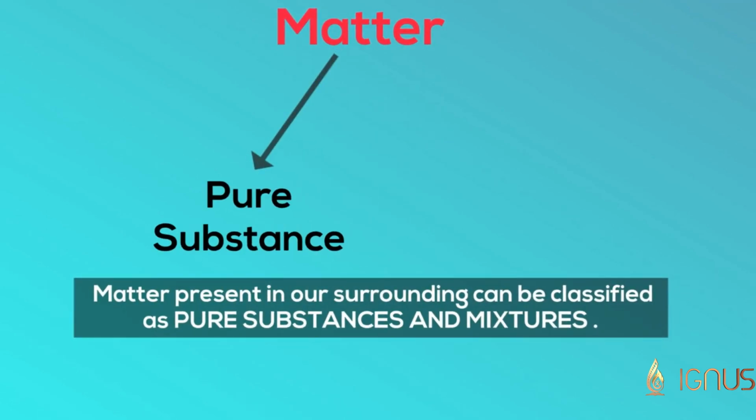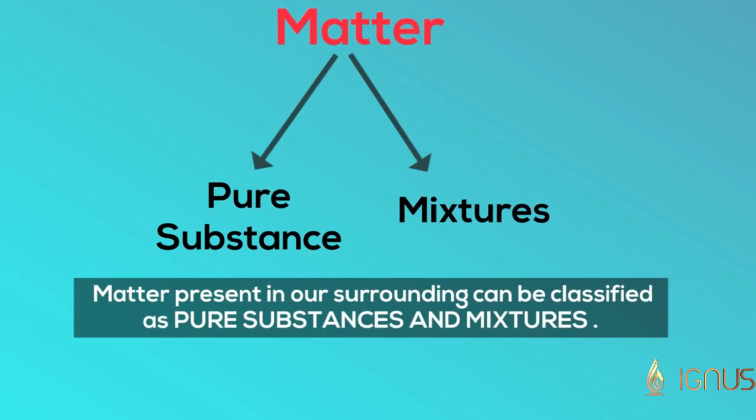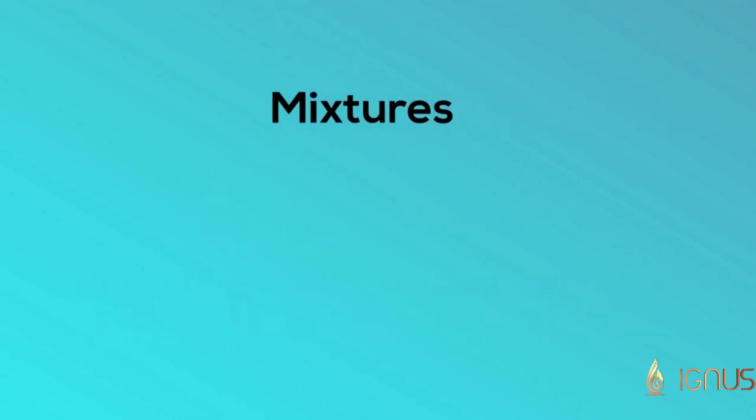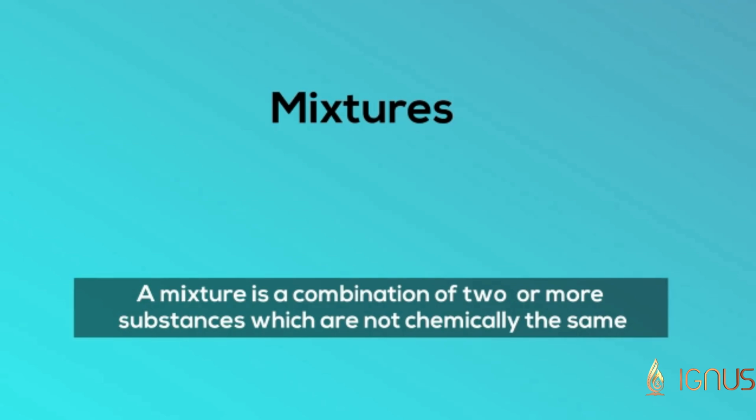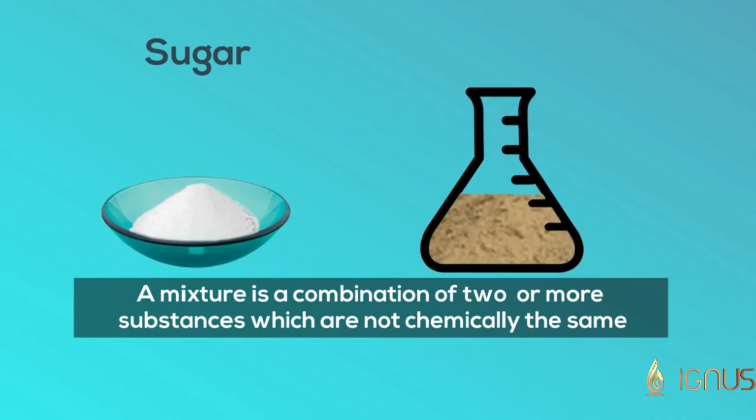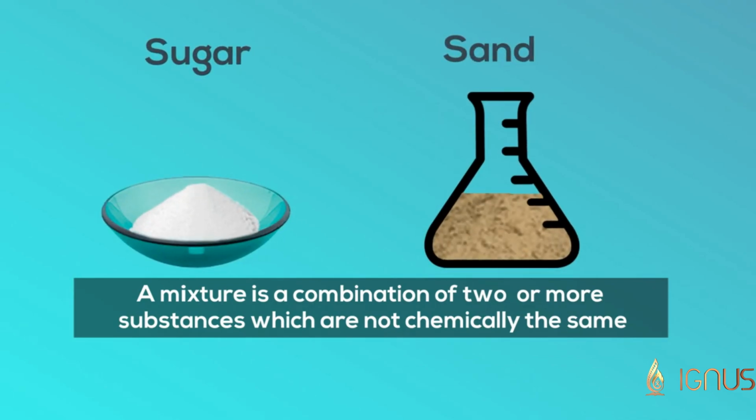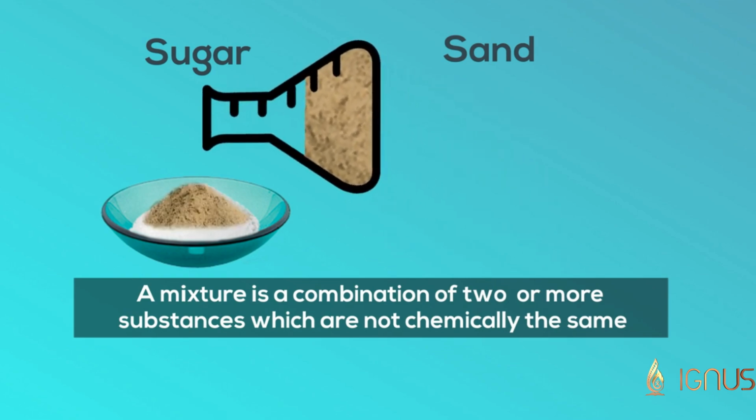Matter can be classified as pure substances and mixtures. A mixture is a combination of two or more substances that are not chemically the same and do not react with each other. Its properties are the same as that of its components. For example, a mixture of sugar and sand will have the same properties of both sugar and sand, and they can be separated by physical means.